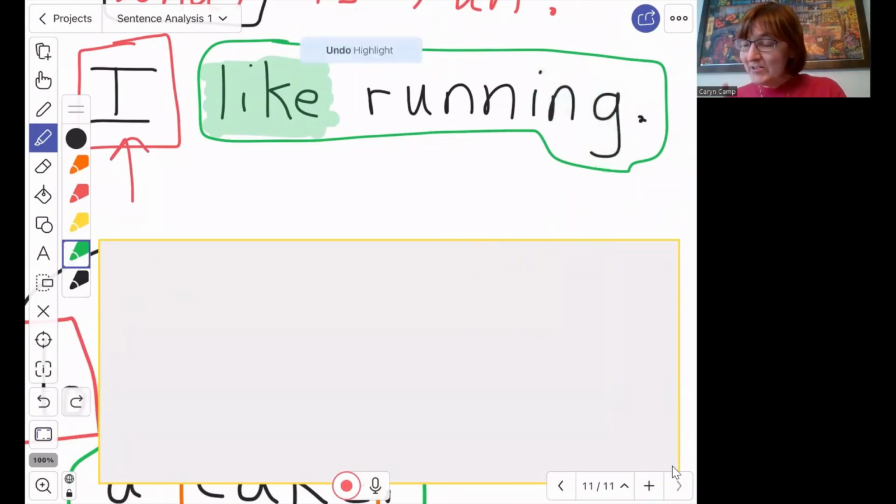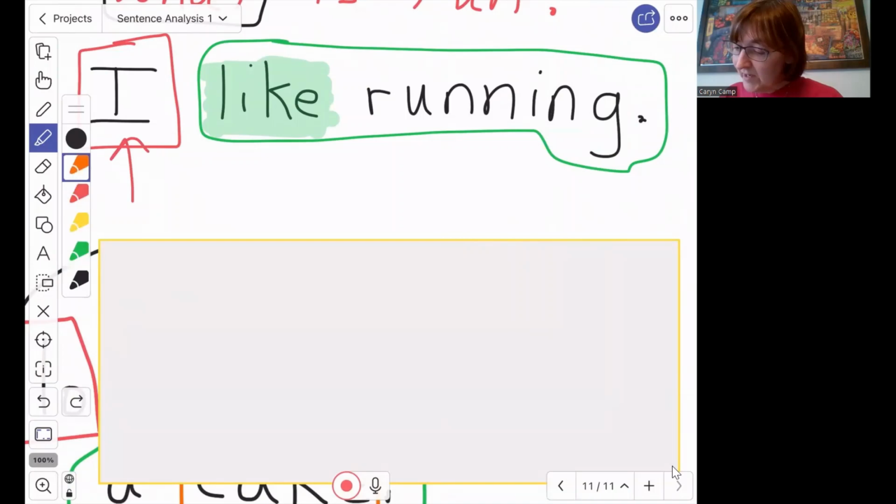But ask yourself first, am I running? Does this sentence say that I am running? Am I doing any running in this sentence? No. This sentence is me just saying, in my mind, I'm thinking about running, the idea of running, the action or activity of running. I'm just thinking about it. It's a thought. It's in my head. It's an idea. It's a noun. I'm answering the question, what do I like? And remember, a question that begins with what is going to be answered with a noun.